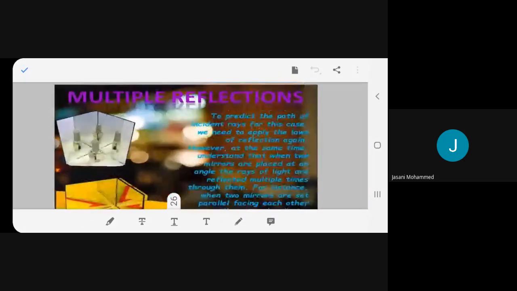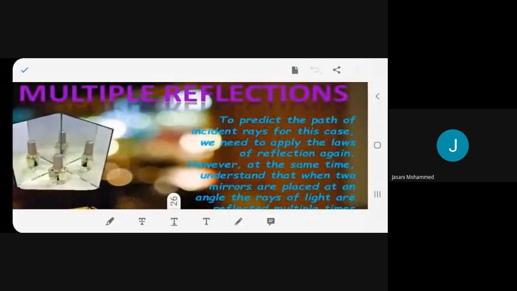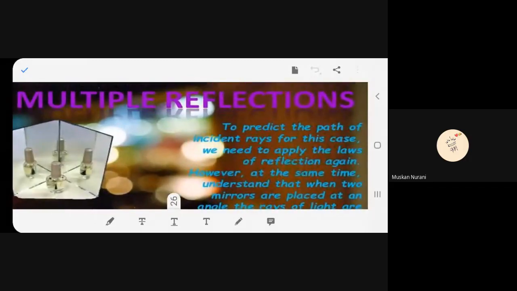Now we're going to talk about a new topic, that is multiple reflections. Please continue. Yes, ma'am. Can I read? Yes, you can, beta. I'm glad that all of you want to read, it makes me happy. Multiple reflection. To predict the path of incident rays, for this case we need to apply the laws of reflection again.